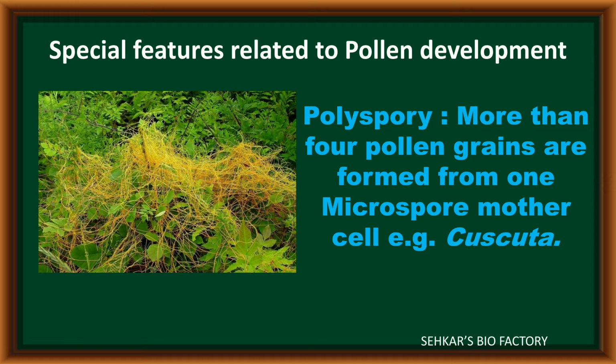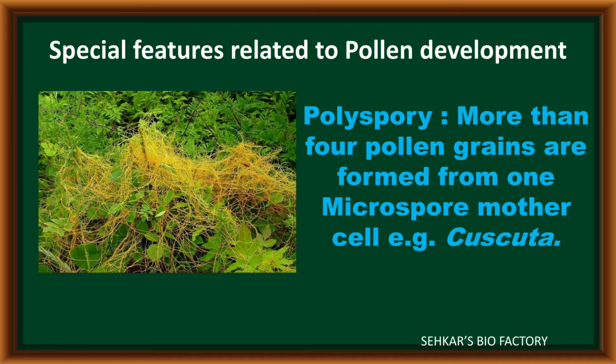In most cases, four microspores or pollen grains are formed from a single microspore mother cell. But in one parasitic plant, Cuscuta, after completion of microsporogenesis, more than four microspores or pollen grains are formed from a single microspore mother cell. That phenomenon is called polyspory.